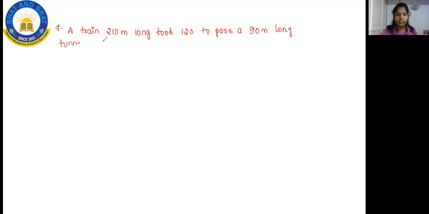Find the speed of the train in kilometer per hour. Okay, so this is a question.